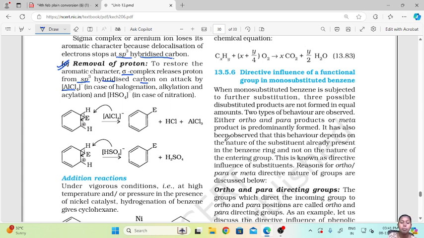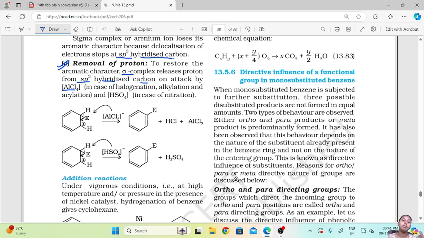It has also been observed that this behavior depends on the nature of the substituent already present in the benzene ring and not on the nature of the entering group. This is known as directive influence of substituents. Reasons for ortho, para or meta directive nature of groups are discussed below.